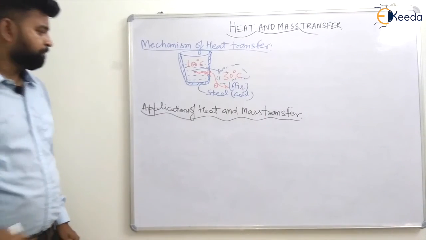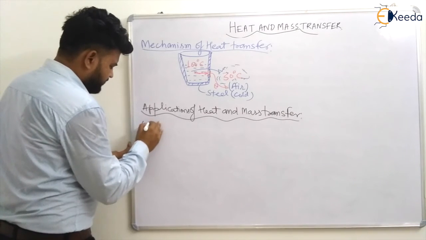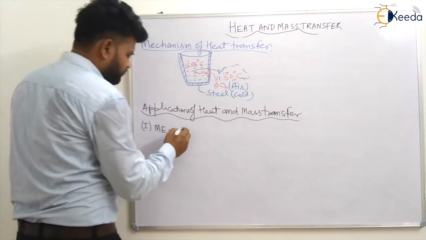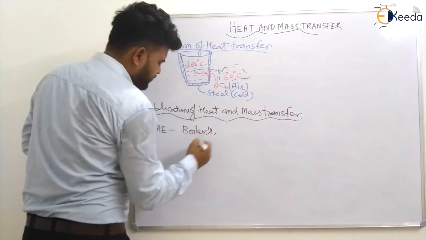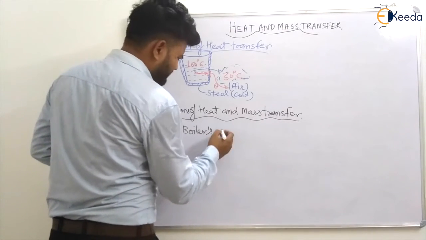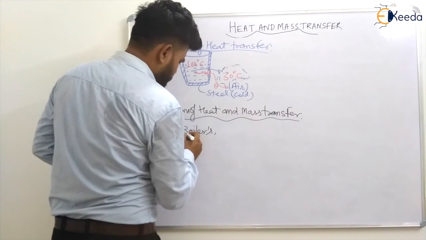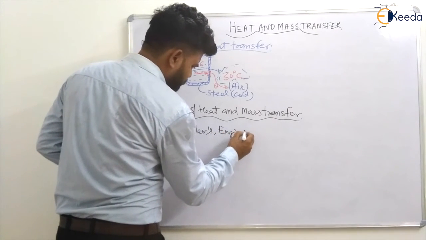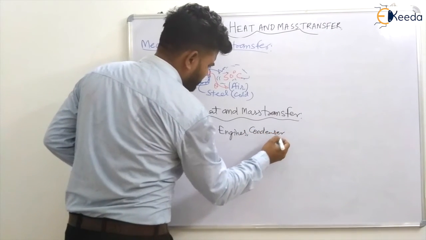If you observe, in mechanical engineering heat transfer is involved in boilers, condensers, evaporators and all. After boilers there will be different types of engines, with some heat transfer, then the condenser, etc.